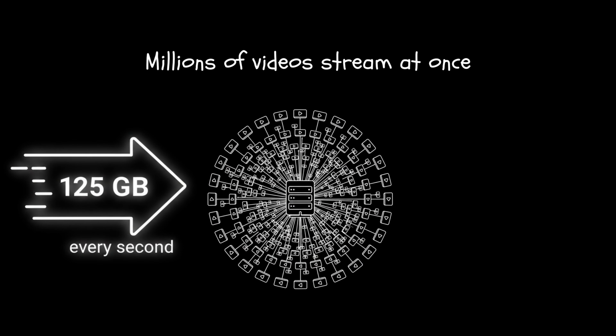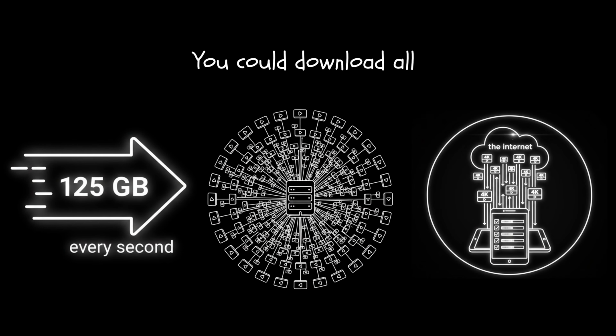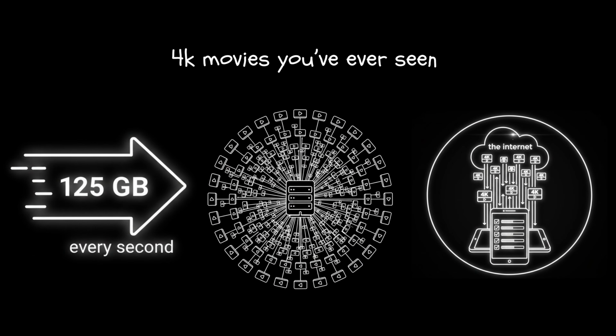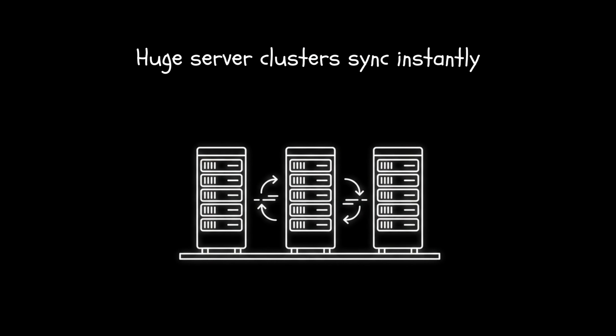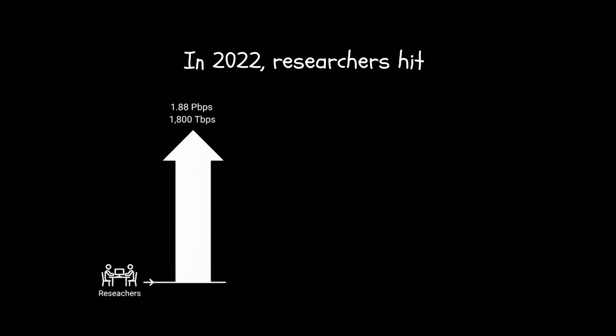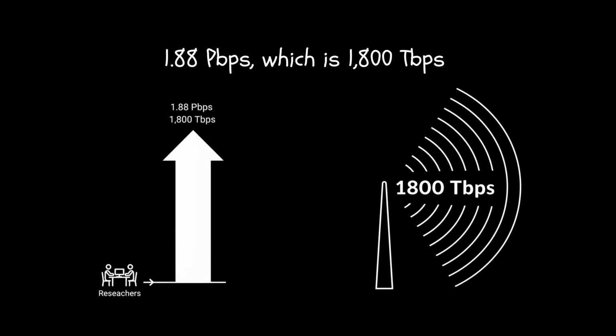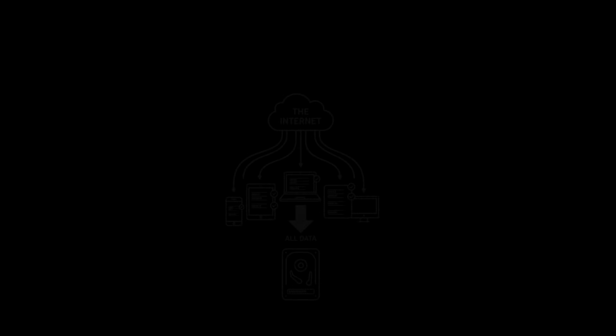At 1 Tbps, 125 GB moves every second. Millions of videos stream at once. You could download all the 4K movies you have ever seen in a few seconds. Huge server clusters sync instantly. And here's the fun fact. Back in 2022, researchers hit 1.88 Pbps, petabits per second, which is approximately equal to 1800 Tbps, basically downloading the whole internet simultaneously.